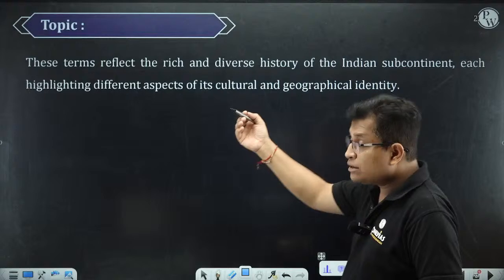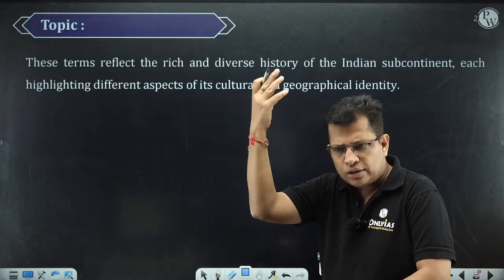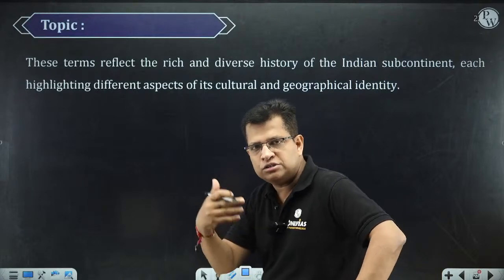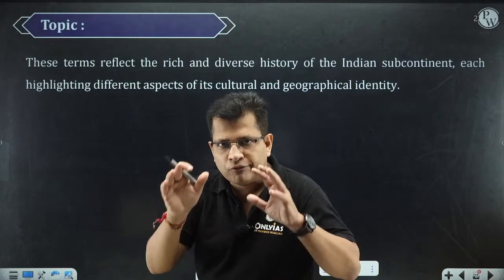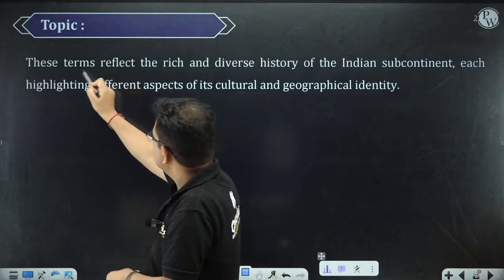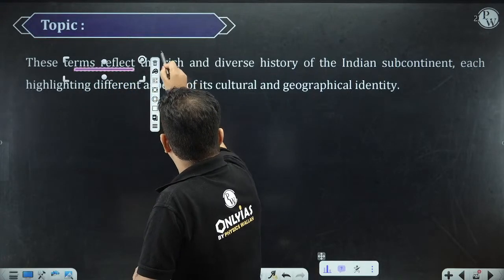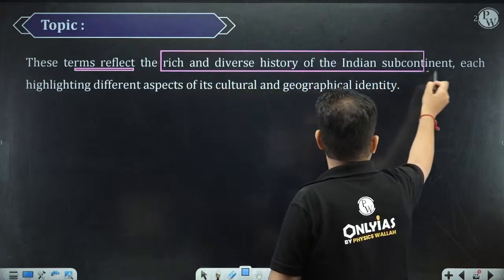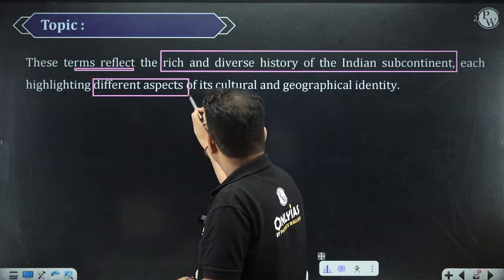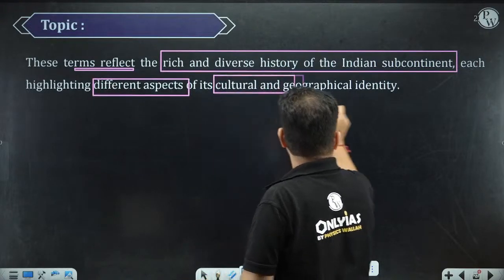My concern is not just giving you information about these different words, Hindustan, Aryavart, Jambudvipa, Bharatvarsha. What is important is being reflected in two lines. These terms reflect the rich and diverse history of the Indian subcontinent, each highlighting different aspects of its cultural and geographical identity.